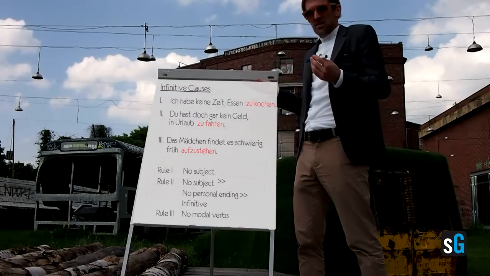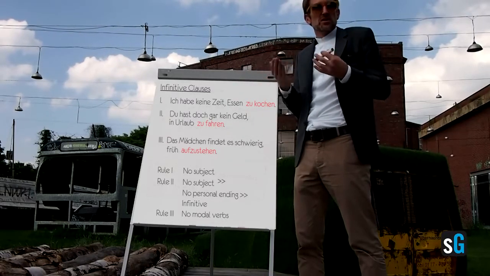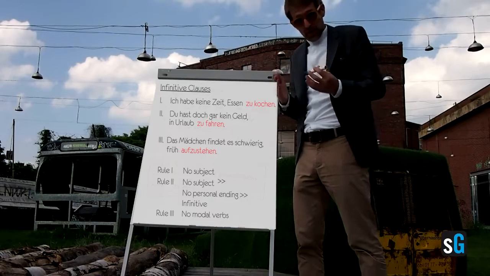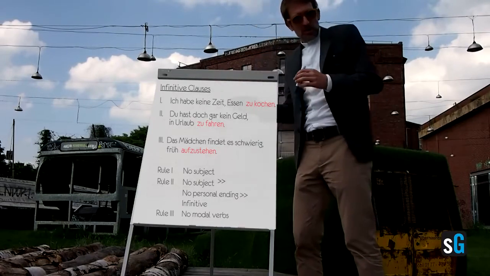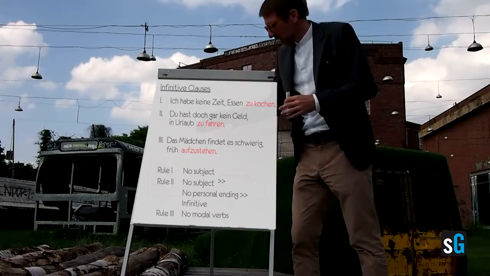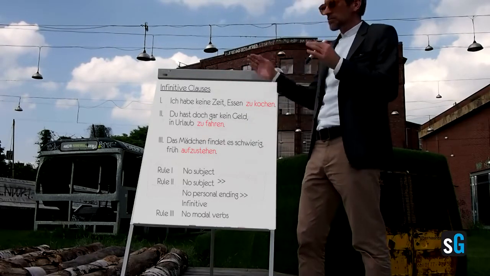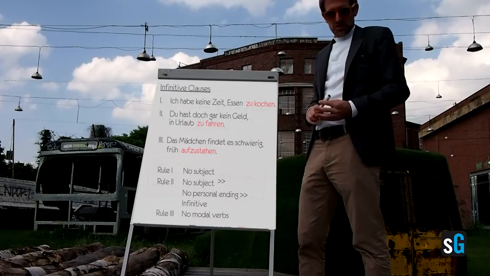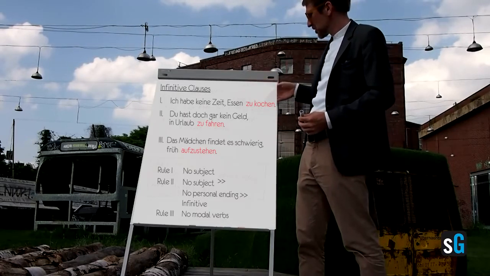This is it. And you see, there's no difference to English for now. But there are 3 rules that I would like you to be aware of whenever this is the topic. The first rule is, in the infinitive clause, there is never a subject. Let's take a look. Essen zu kochen.